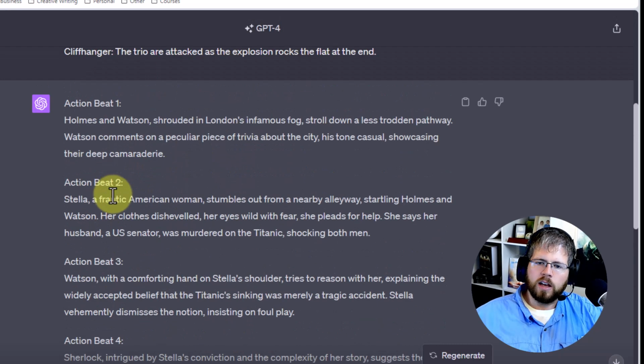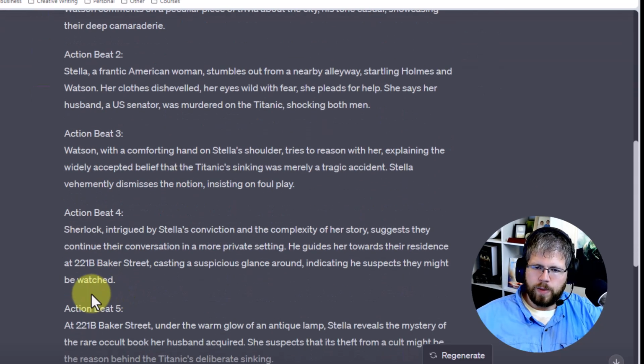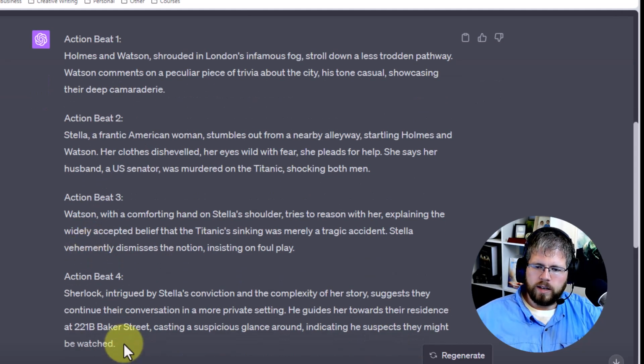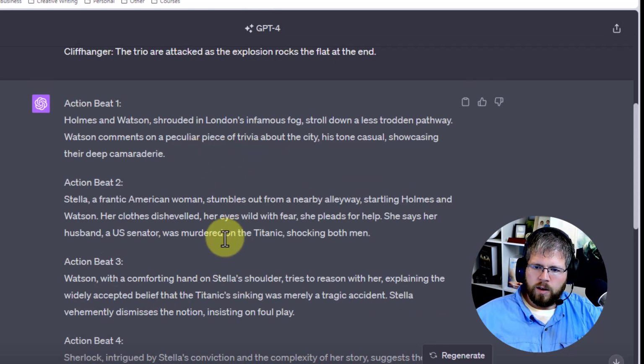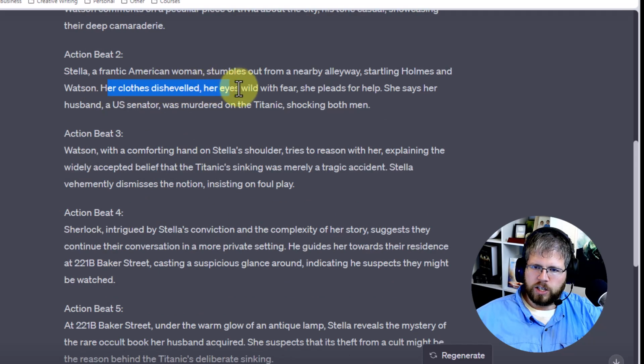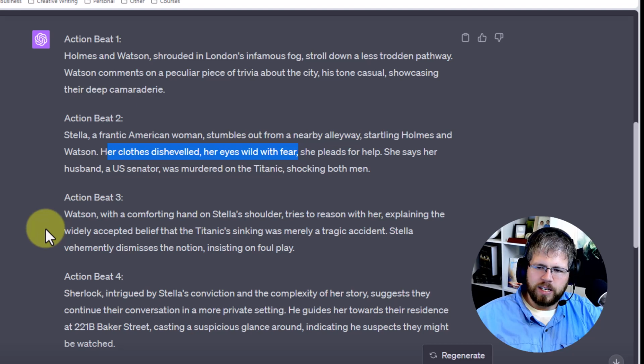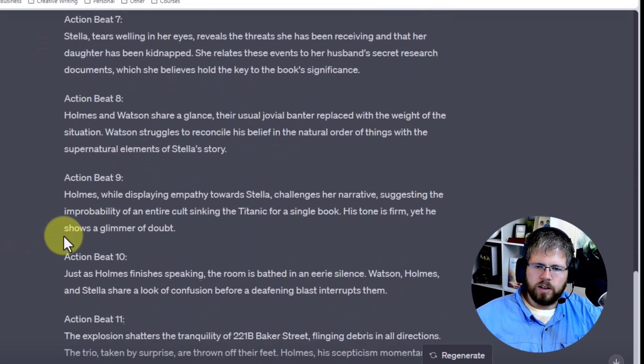So interestingly, these are not too bad either, and I've noticed that ChatGPT is a lot more specific about what is going on. Like, we have Watson putting his hand on her shoulder. We have that her clothes are disheveled, her eyes wild with fear. And some of this is a little over the top, as ChatGPT tends to do. It's a little melodramatic, but also, I can applaud it for trying, right? It's trying to get specific details that we can then use later on. And so this isn't bad.